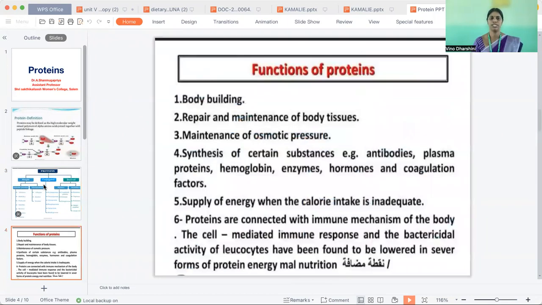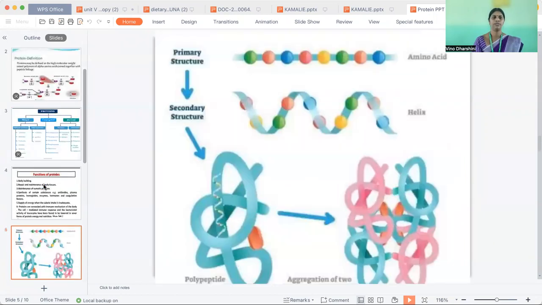The functions of proteins. Proteins help in body building, and in the repair and maintenance of body tissues, the maintenance of osmotic pressure, and the synthesis of certain substances like hormones, enzymes, and hemoglobin, etc. They also supply energy when the calorie intake is inadequate.